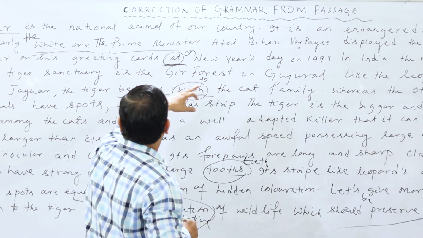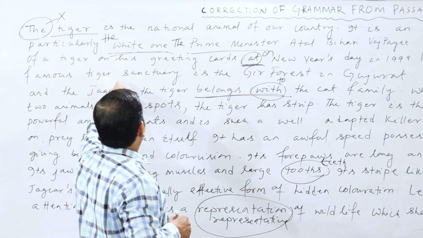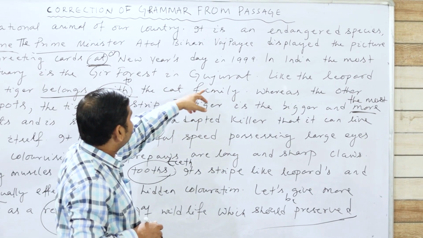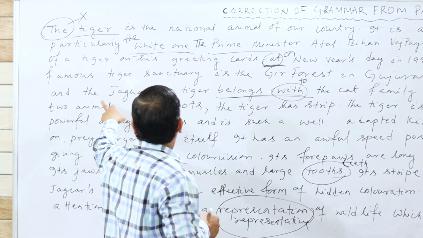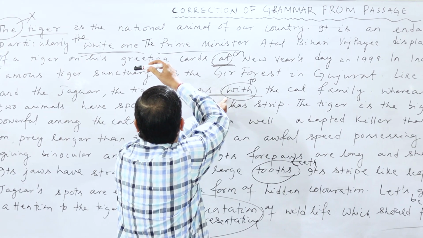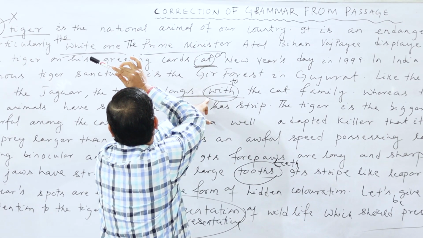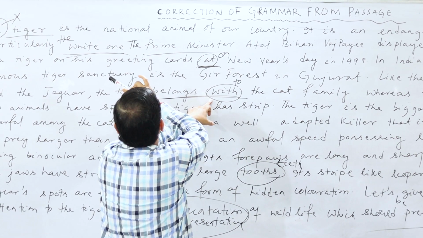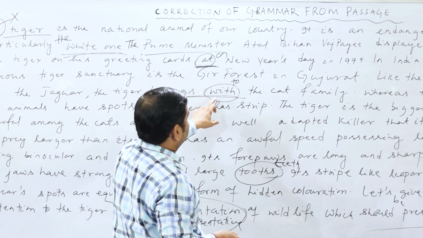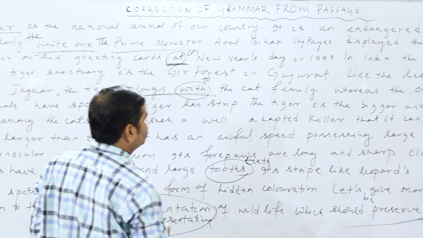In India, the most famous tiger sanctuary is the Gir forest in Gujarat. Like the leopard and the jaguar, the tiger belongs to. Already we have come across the fourth mistake there. First one the tiger, then the second one here the white one, third one here. This is the fourth one, this is the fifth, and this one is the sixth.